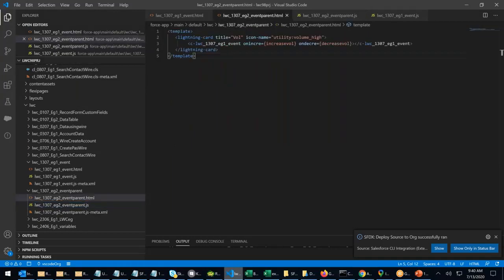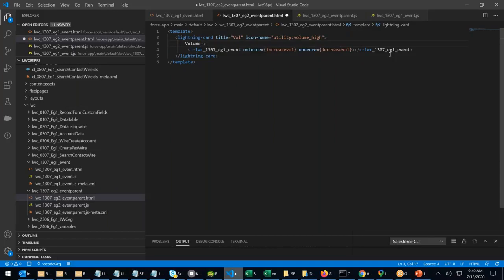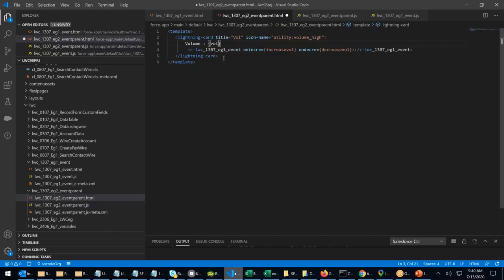Oh, we did make a mistake. Did we display the button anywhere? Did we display the volume anywhere? We didn't display the volume. See, the button is coming. 1, 2, 3, 4. We didn't display it anywhere. Go to here, and in this, I will say volume, anything. And here I'll display the volume. We forgot to display. What is that? VOL. Initially it will show 0. I'm displaying the volume.